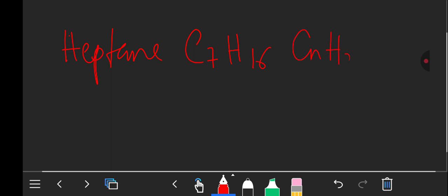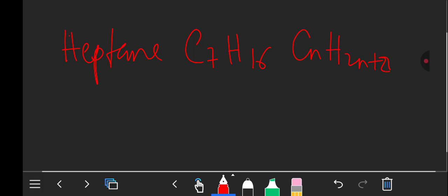Let's have another example. Let's represent maybe heptane. Heptane is C7H16, because the formula we use is CnH2n+2. That is for alkanes.